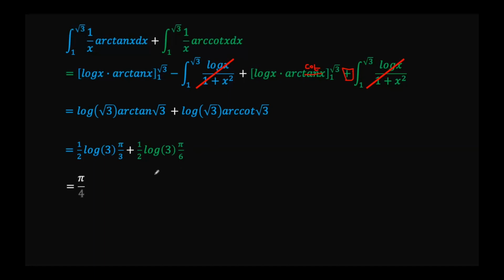And so half times pi over 3 is pi over 6. Half times pi over 6 is pi over 12. Pi over 12 plus pi over 6 is 3 pi over 12, which is pi over 4. It is what we show here, and this is our final answer. Simple as that.